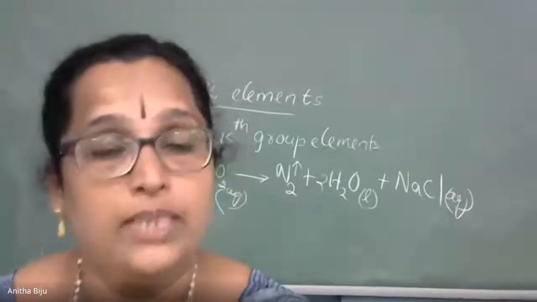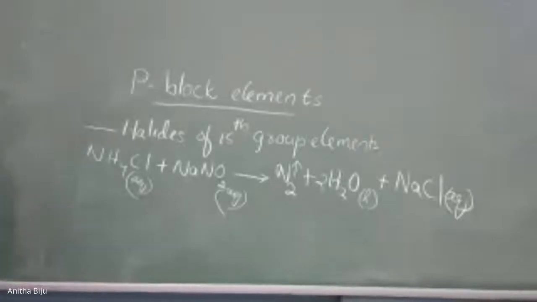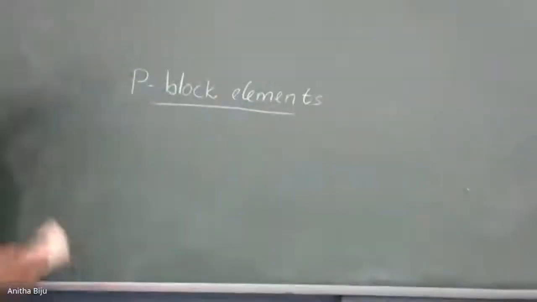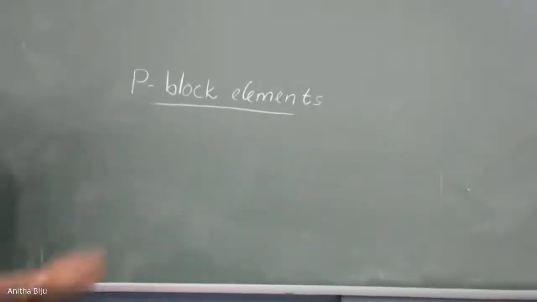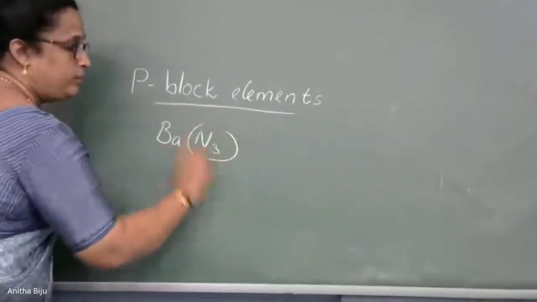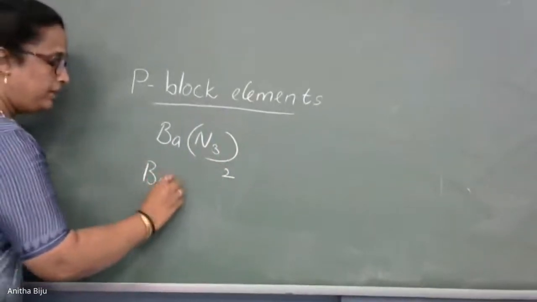So try to write the formula. Ba(N3)2. It is called barium azide.